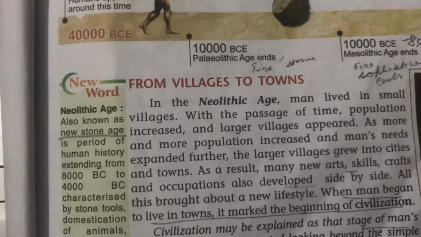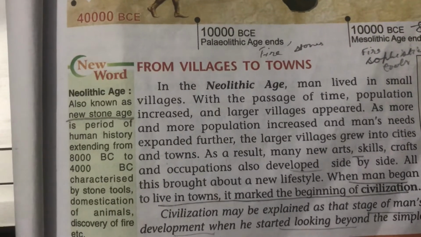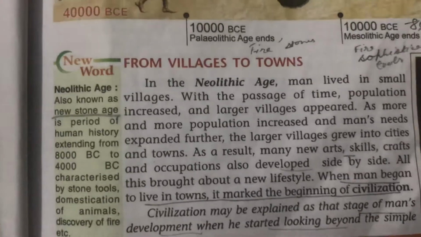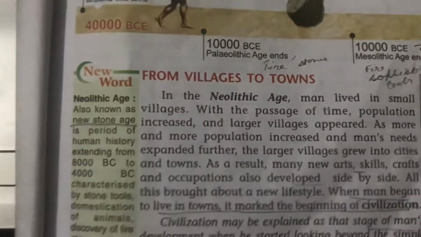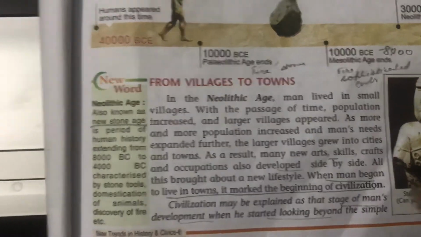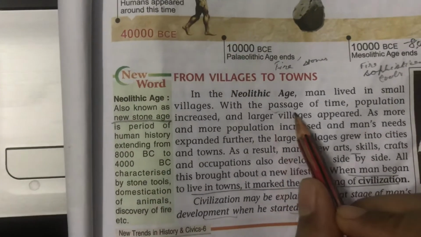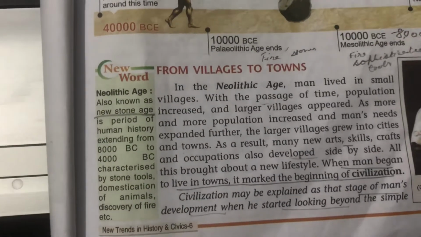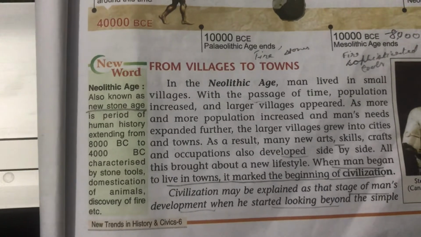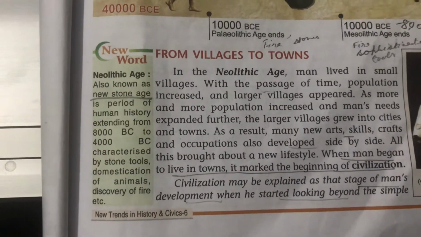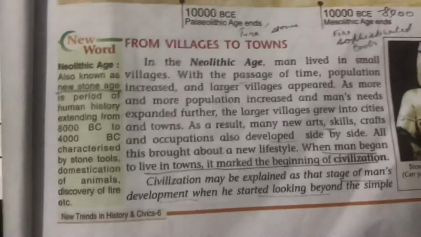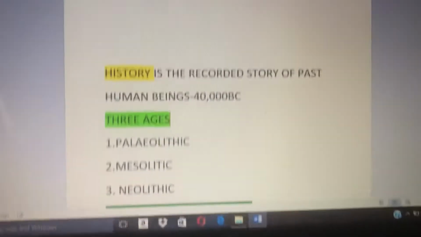As I already defined, in the Neolithic age man lived in small villages. But with time these villages converted into larger villages, and slowly these larger villages converted into towns and cities.